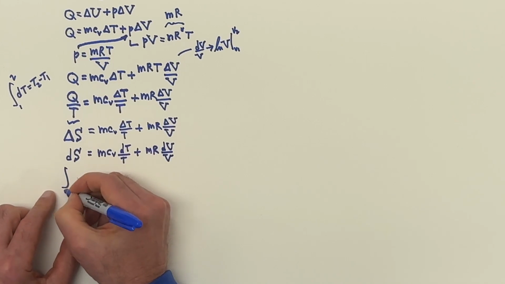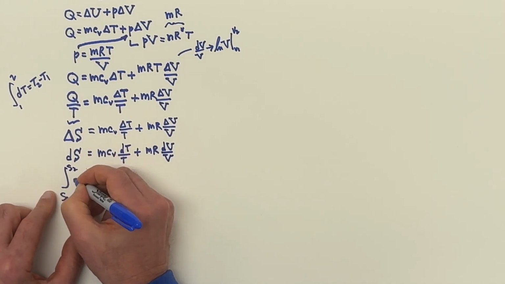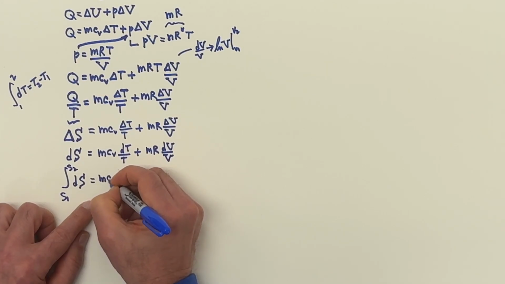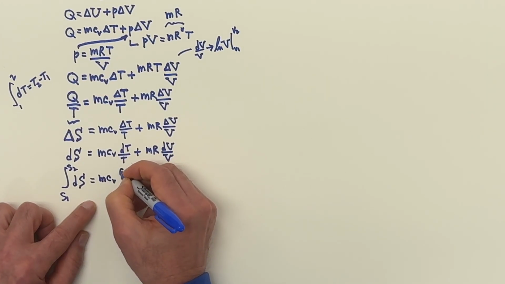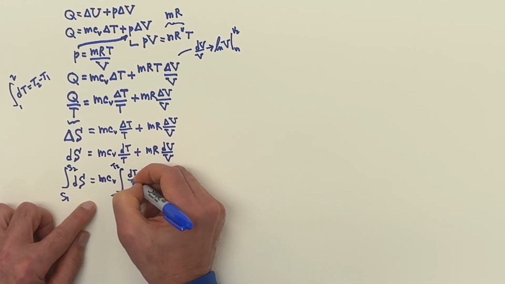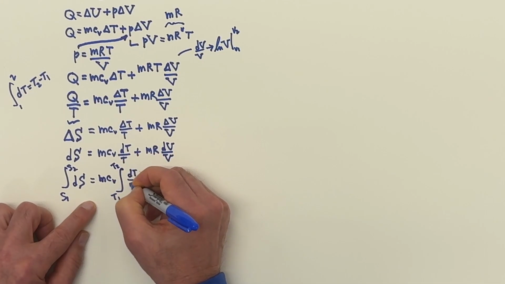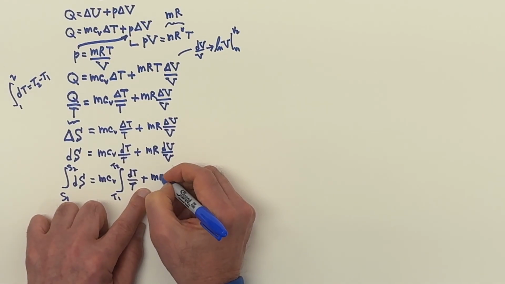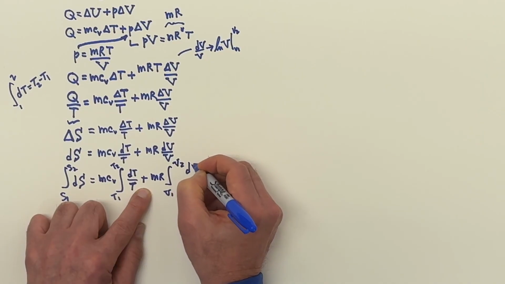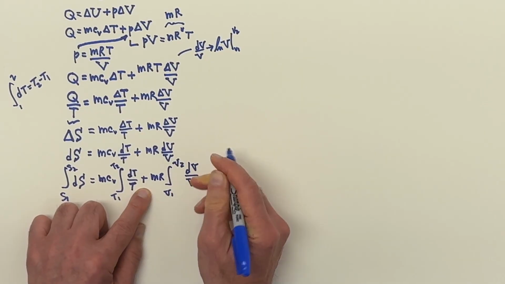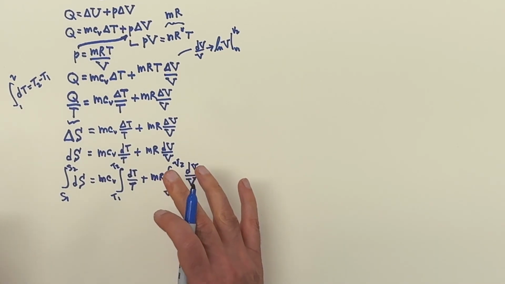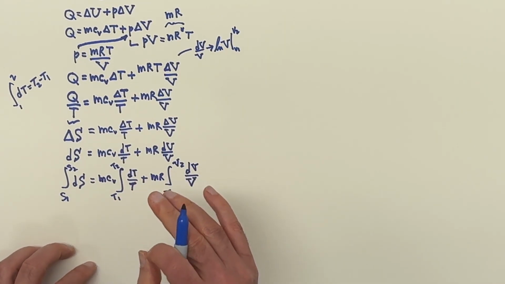So let's do that. We go from S1 to S2 of dS, and then we'll have m c_B, and we're going to integrate this from T1 to T2. All right, that's dT over T. And then we'll integrate this one from V1 to V2 of dV over V. And remember, all of our processes are idealized where there's an equilibrium state at every point in time.